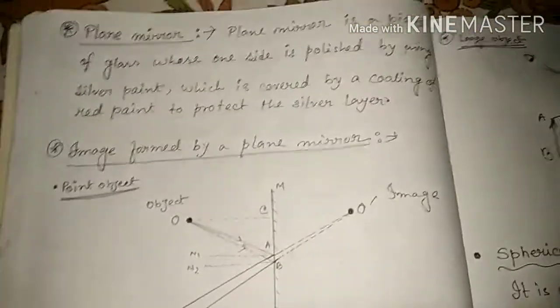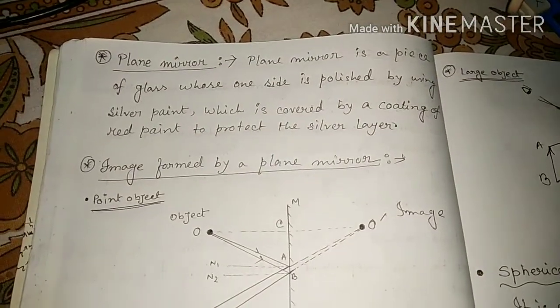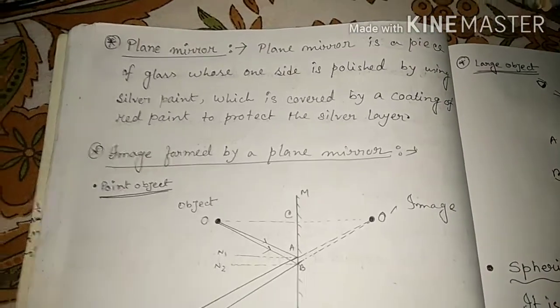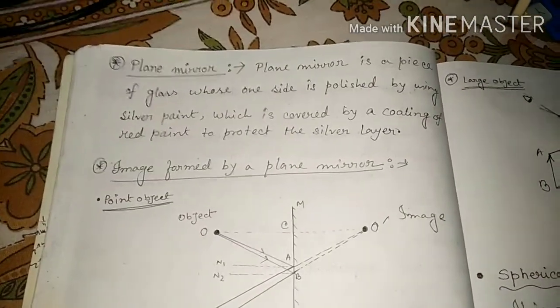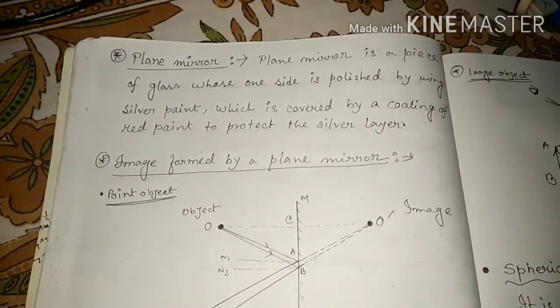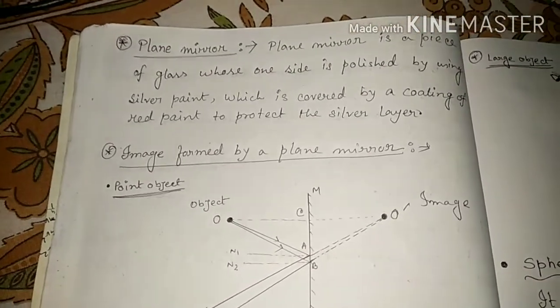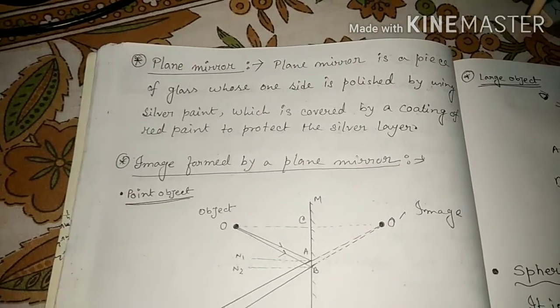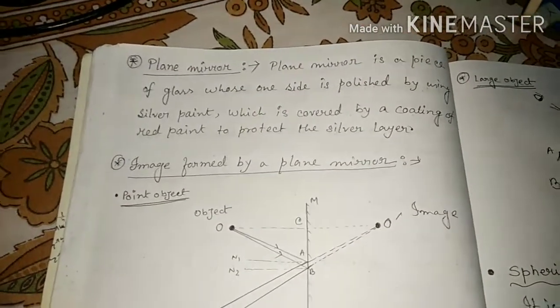Another one: when you stand in front of a plane mirror and move toward the mirror or far away from the mirror, the image does the same thing. When you move closer to the mirror, the image also moves closer. When you move far away, the image also moves far away.